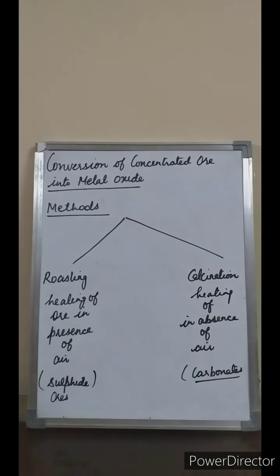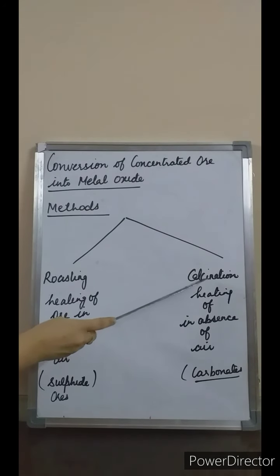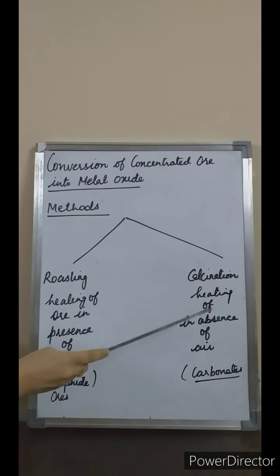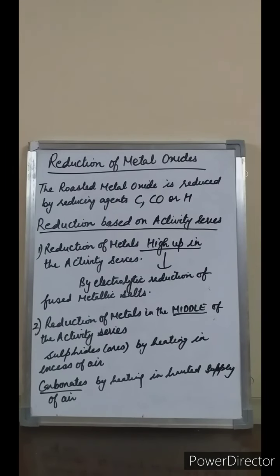Students, in roasting, what is the process over here? Roasting is a process of heating the ore in the presence of air, and all the sulfide ores are roasted. And what is calcination? It is heating of the concentrated ore in the absence of air, and all the carbonates are calcined. Students, now we will learn the reduction of metal oxides. So this is the next step, the reduction of metal oxides.